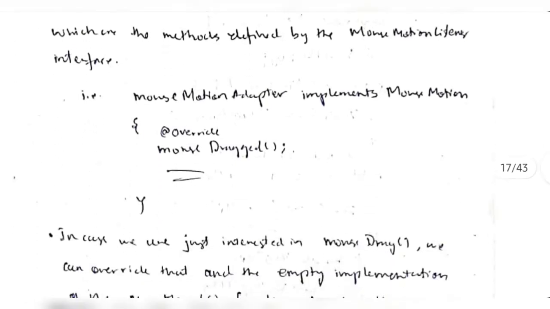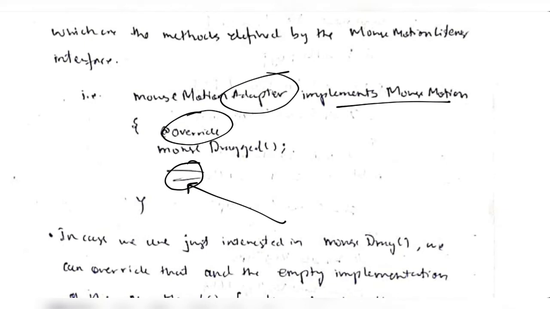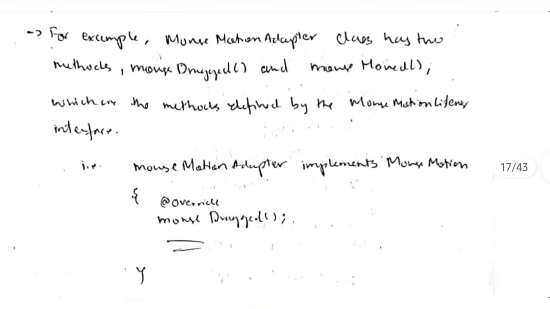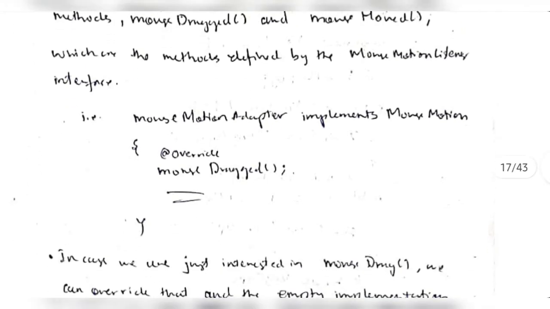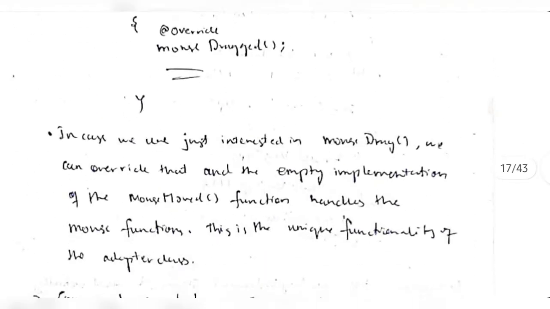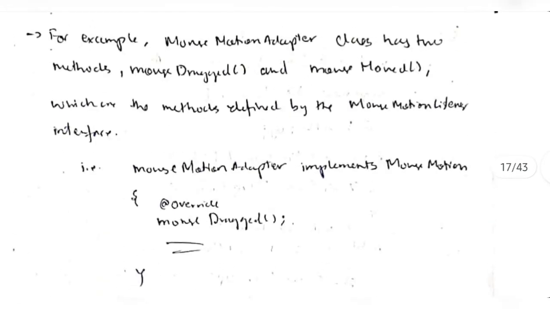So what we will do is implement this function here by using the adapter class, and then override the function and write here what we want to display. The advantage is that if we don't need to override both of the features, we can override only what we need, and the rest will be implemented automatically. This is the advantage of the adapter class. The same thing is true for mouseMoved also. If we just want the mouseMoved function in our program, we can implement this and ignore the other one.